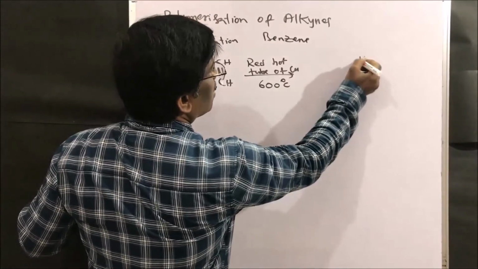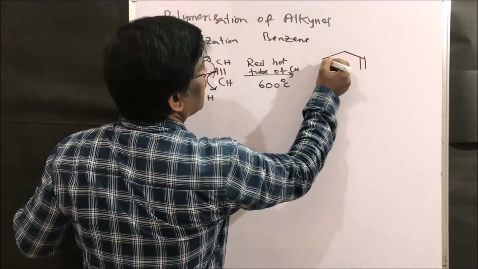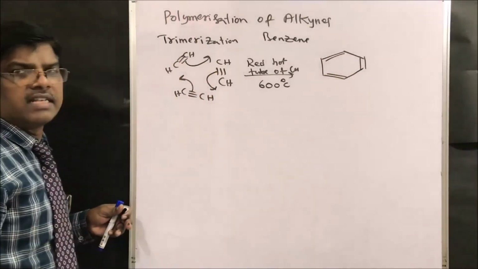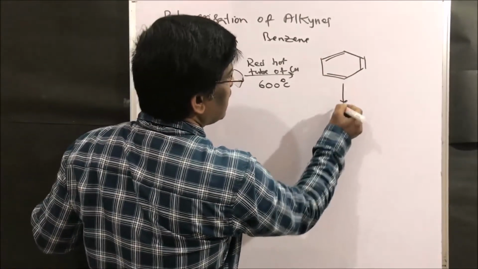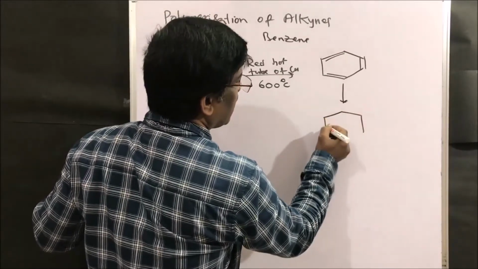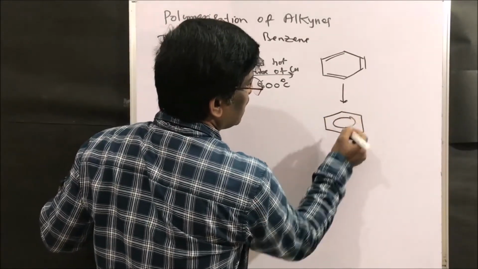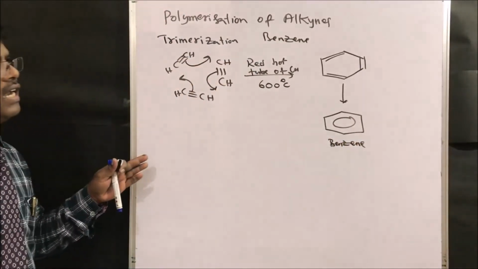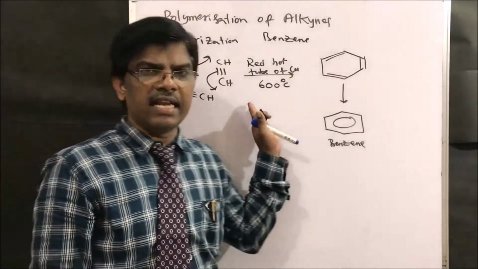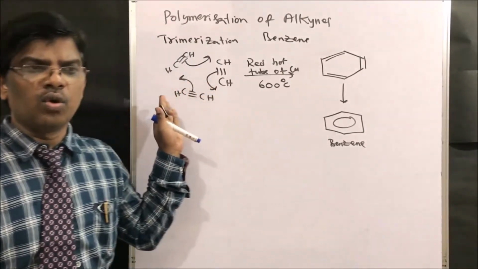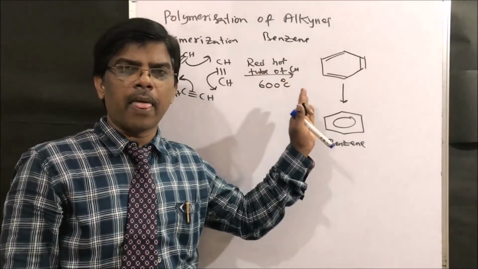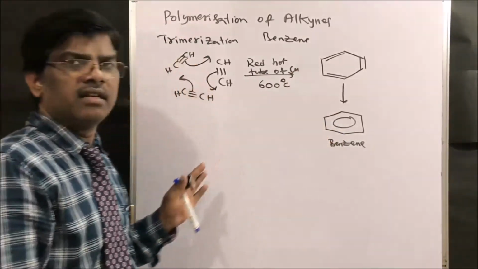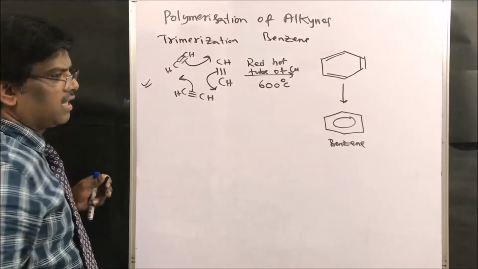So double bond, single bond, double bond, single bond, double bond. What is this? It is benzene. Benzene can be written like this, right? It gives benzene. It is a very important reaction, friends. Acetylene, upon passing through red hot tube of copper at 600 degrees centigrade, gives benzene. Very important reaction, right, friends?